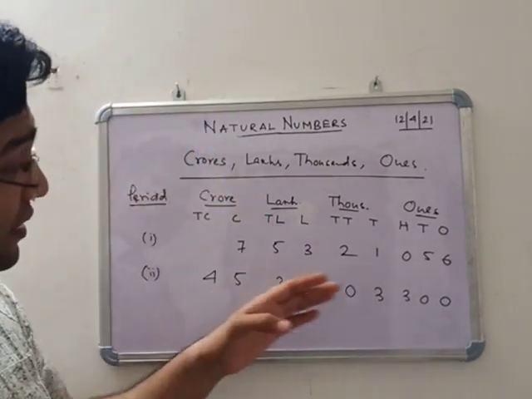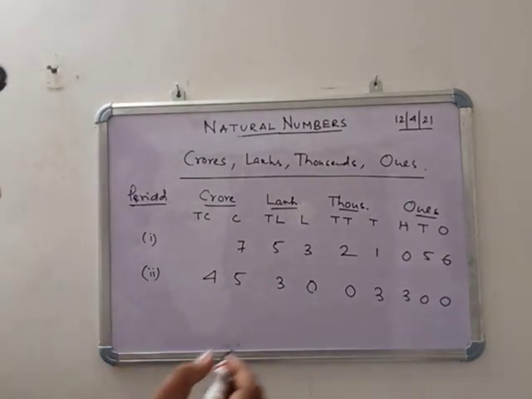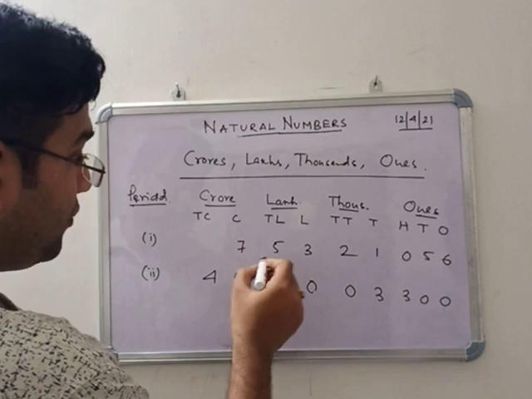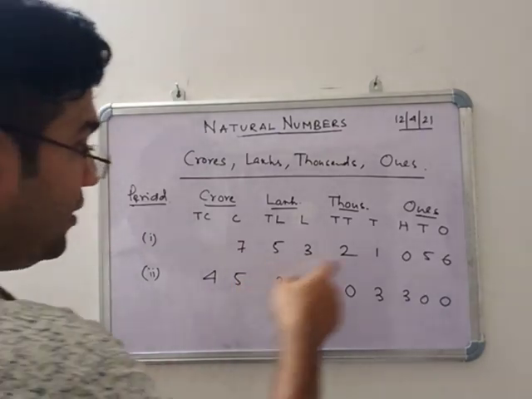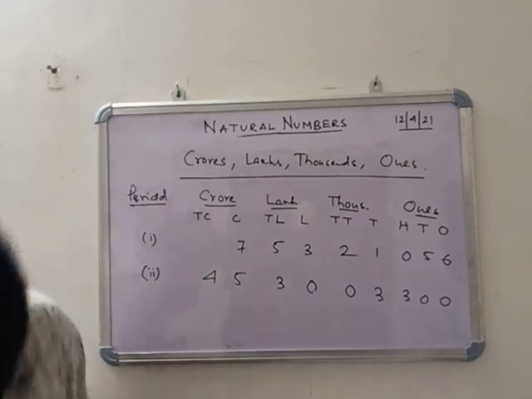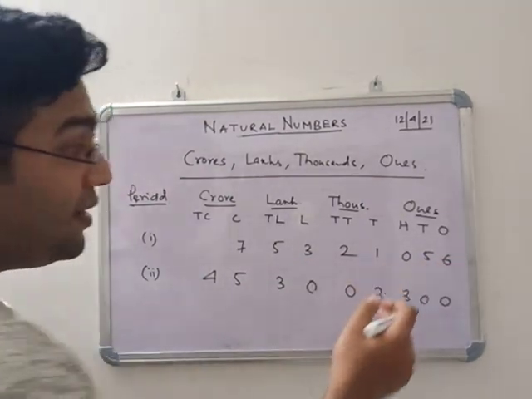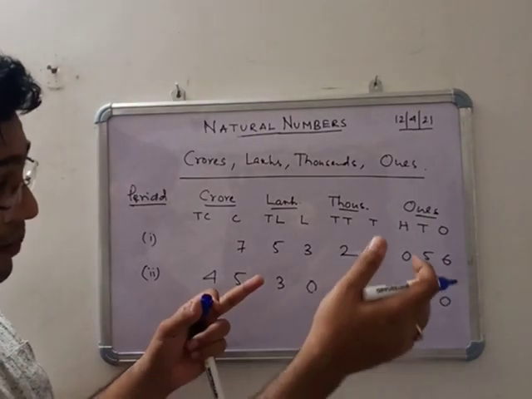So if you write numerically, then we use the commas. How to use the commas? Right? See that if you are writing this number, we write from the back side.